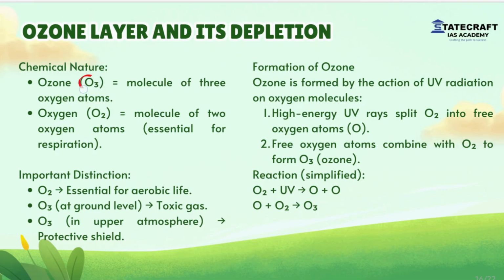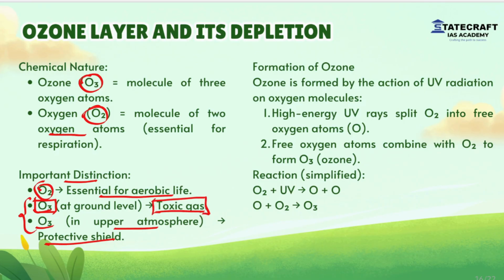Ozone is a molecule of 3 oxygens, that is O3. The difference from oxygen is that O2 is a molecule of 2 oxygens. Important distinction: O2 is essential for aerobic life. O3 at ground level is toxic, but ozone in the upper atmosphere is a protective shade. When ozone is present in the lower level, it acts as a toxic gas, whereas ozone in the upper atmosphere acts as a protective shade.